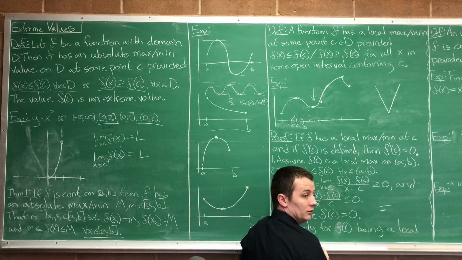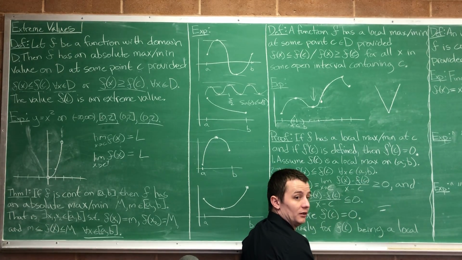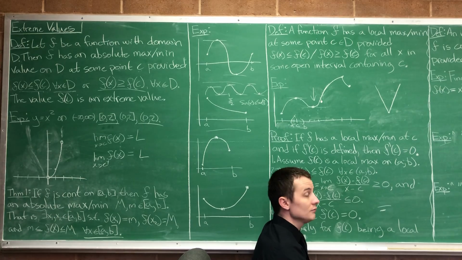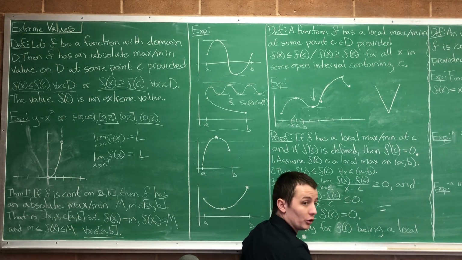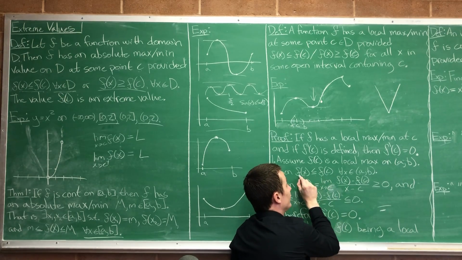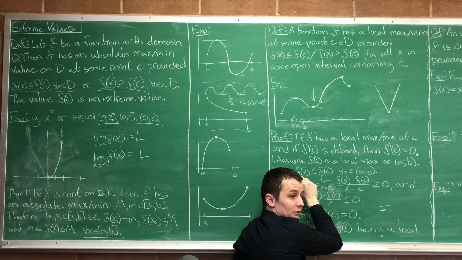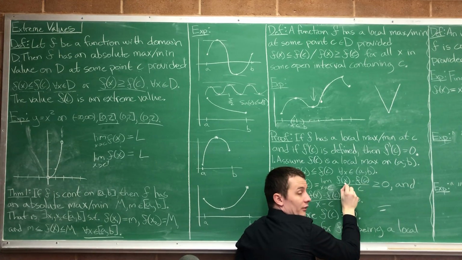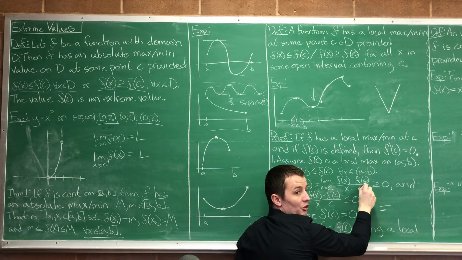Let's look at the numerator. What about f of c? F of c is the max. That's a local max. So I know f of c is greater than or equal to f of x everywhere on this interval. So if I do f of x minus f of c, what's this?